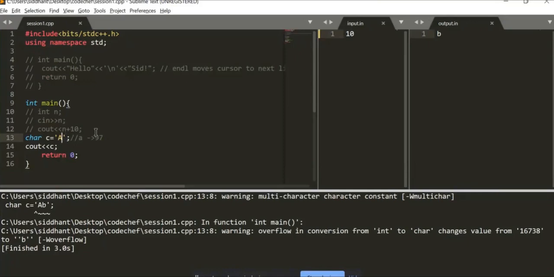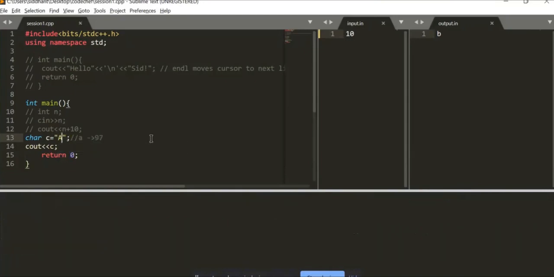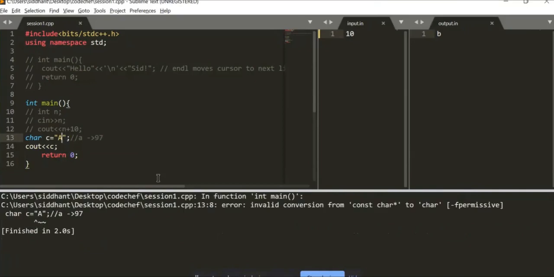Also, one more thing: when you are declaring a character while typing in flow, you might end up typing it in double quotes. So when you type it up in double quotes, it will again give you an error because in C++, let me type it over.